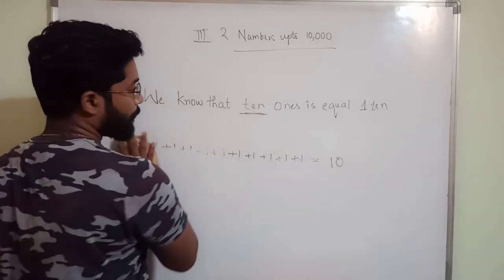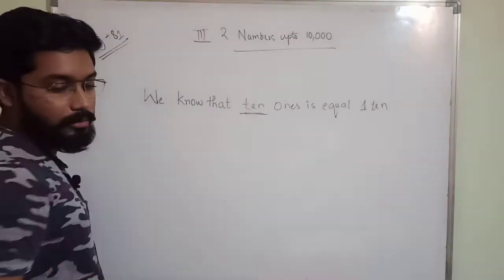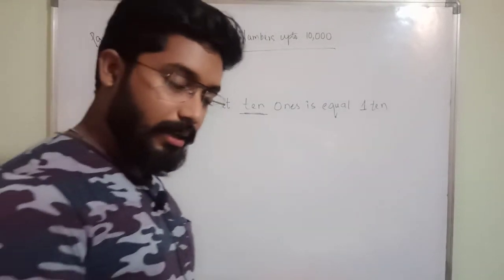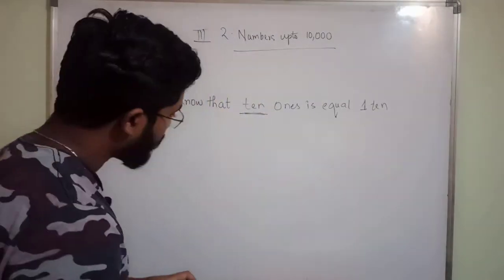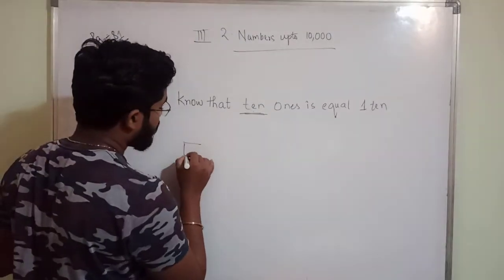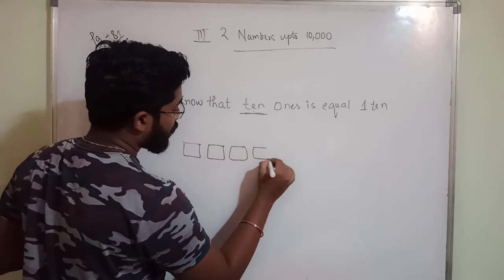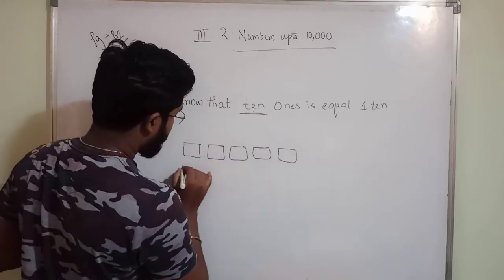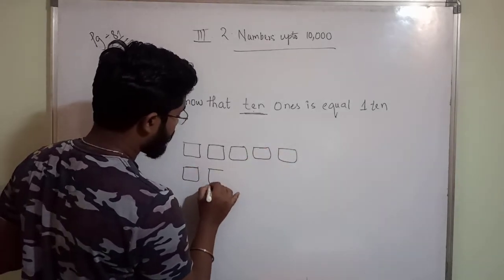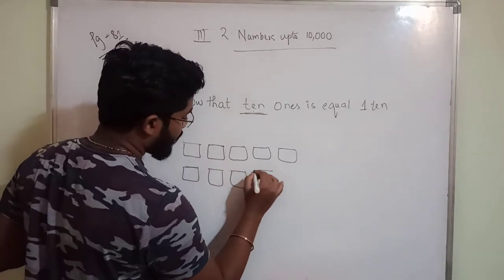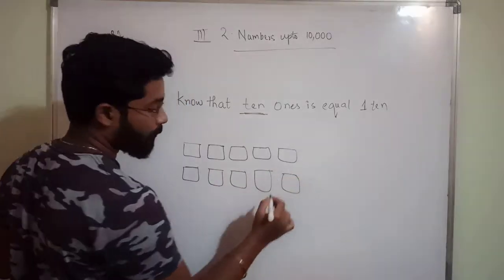Okay, so I have just now said it in terms of numbers. Now let us see in terms of boxes. 1 2 3 4 5 6 7 8 9 10. 10 boxes are there.